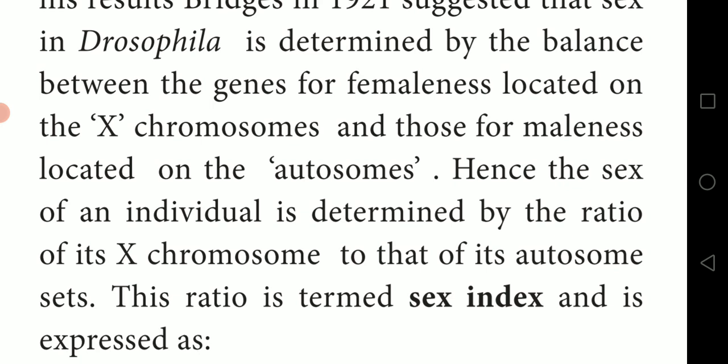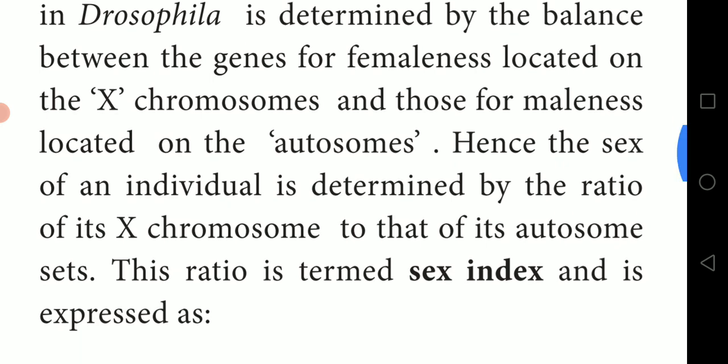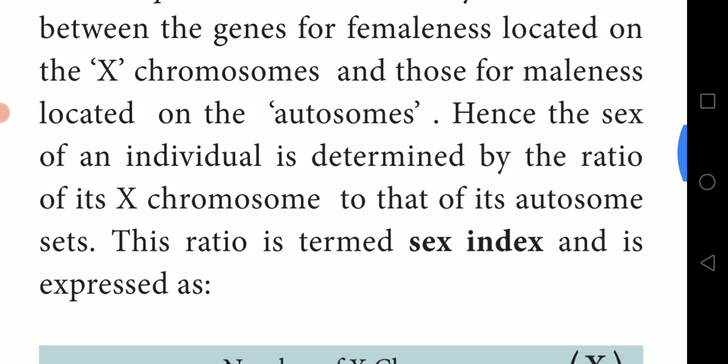genic balance. Hence, the sex of an individual is determined by the ratio of its X chromosomes to its sets of autosomes. X chromosomes are necessary for the offspring, and at the same time autosome sets are also necessary.